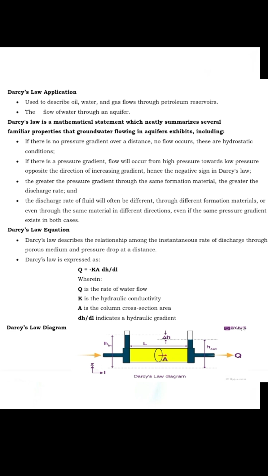Darcy's law equation. Darcy's law describes the relationship among the instantaneous rate of discharge through a porous medium and the pressure drop over a distance. Darcy's law is expressed as Q equals negative K A dH over dL, where Q is the rate of water flow, K is the hydraulic conductivity, A is the column cross-section area, and dH over dL indicates the hydraulic gradient.